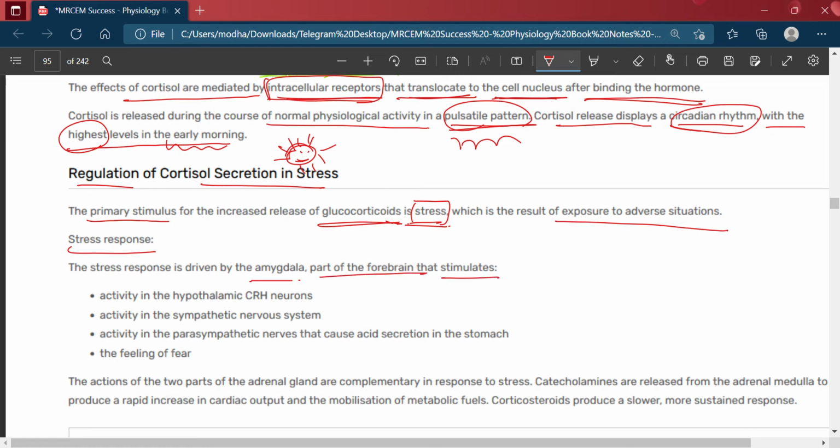Stress stimulates activity in the hypothalamic corticotropin-releasing hormone, then activity in the sympathetic nervous system, and activity in the parasympathetic nerves that cause acid secretion in the stomach and the feeling of fear.